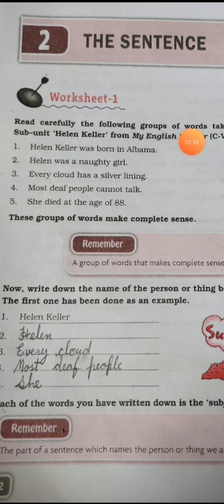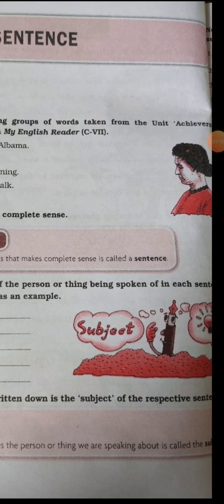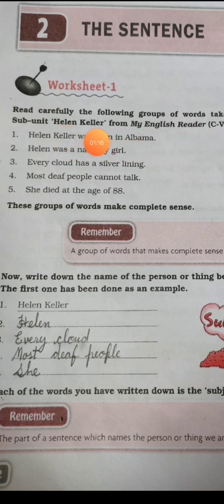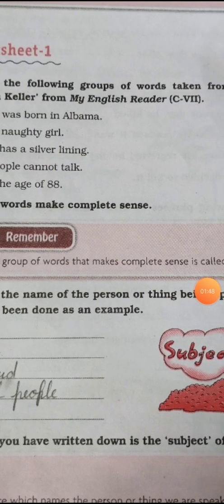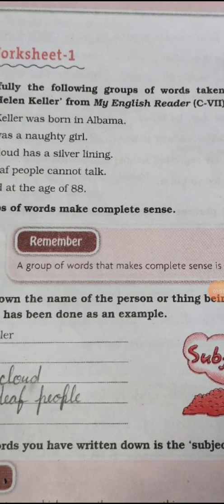Read carefully the following groups of words taken from the unit Achievers, subunit Helen Keller from the English Reader Book. The first one is Helen Keller was born in Alabama. Helen was a naughty girl. Every cloud has a silver lining. Most deaf people cannot talk. She died at the age of 88. So all these are sentences because they are giving some sense, they have some clear meaning. A group of words that make complete sense is called a sentence, as I told you.